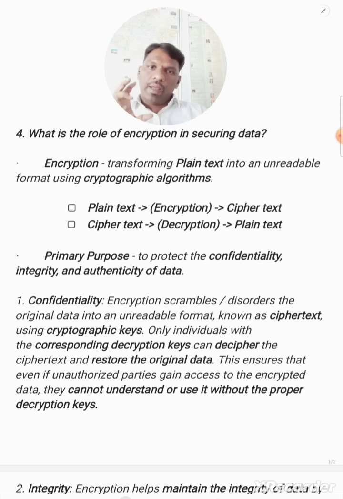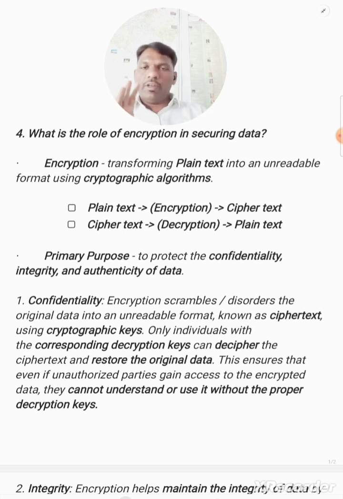The primary purpose of encryption is to protect the confidentiality, integrity, and authenticity of data. So these are the three parameters of the data which are used to protect the data. Very important three parameters: confidentiality, integrity, and authenticity. In our earlier video, we already discussed confidentiality and integrity, but for recall purposes, I will give you some important points.